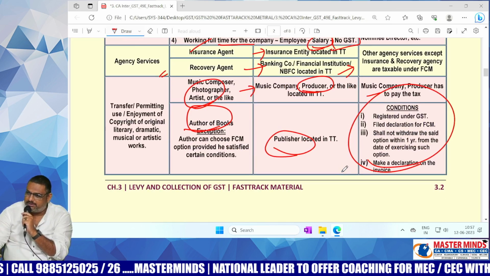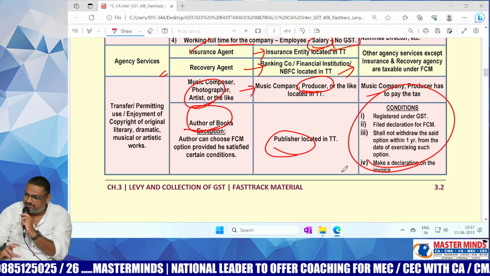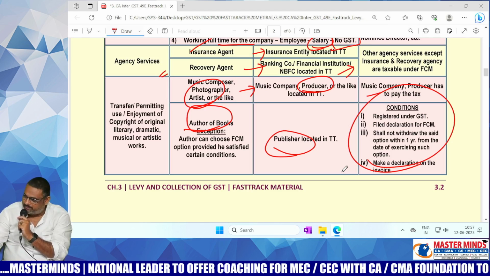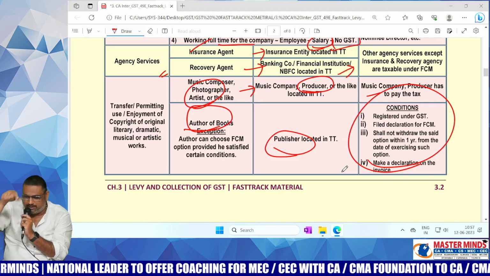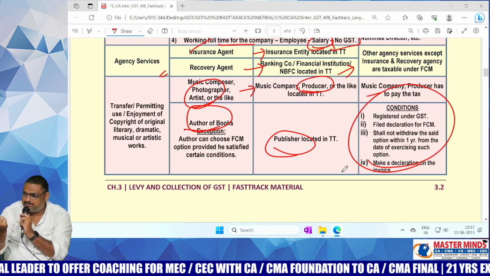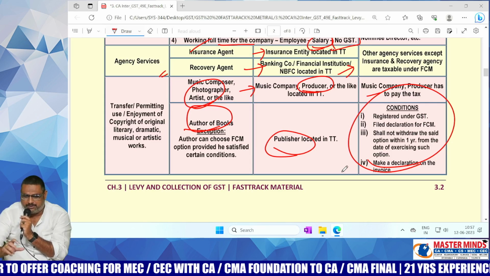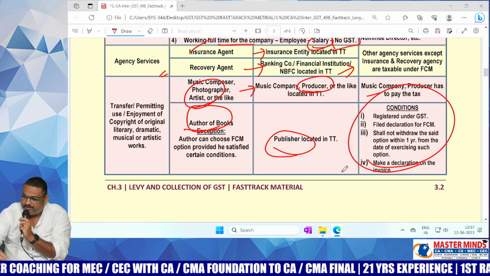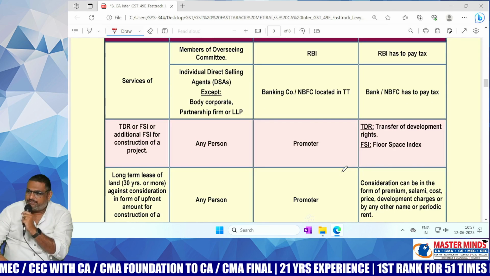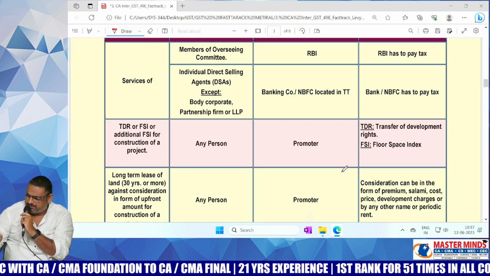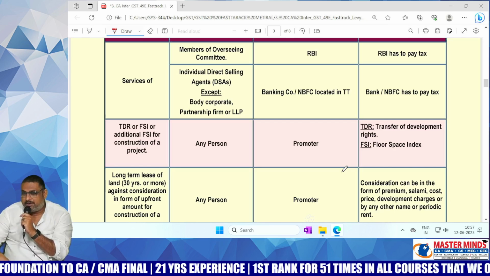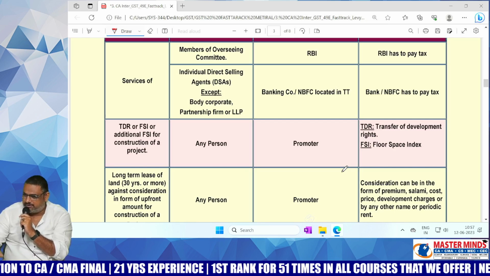Unorganized, individual, government. If the supplier falls under any of these three, then you can go for RCM. If the supplier is not one of these, then automatically FCM is applicable. As simple as that. You cannot put some random words, because almost 16 points are there, and other points are also there here. So you cannot put them all together. That's why this is the way we can remember. Supplier unorganized, individual, and what is the third one? Government. In those cases only RCM. Rest of the cases FCM.